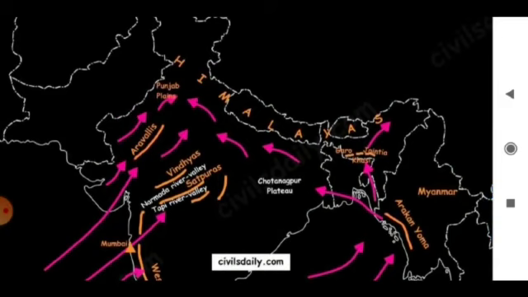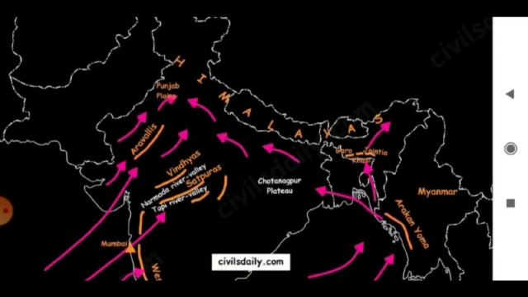Mawsynram, 16 km west of Cherrapunji, gets the heaviest rainfall in the world, near about 1200 centimeter. But Shillong, on the other hand, lying in the rain shadow of Khasi hills, gets very little rainfall because it's a rain shadow area.